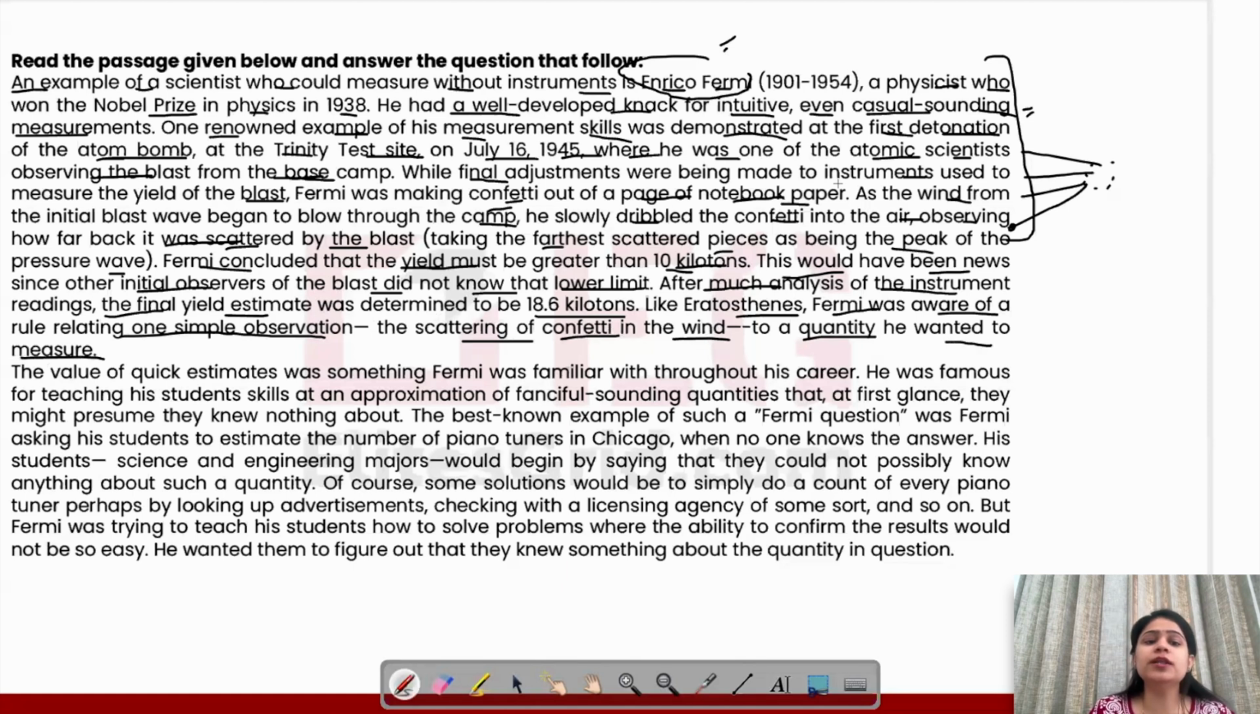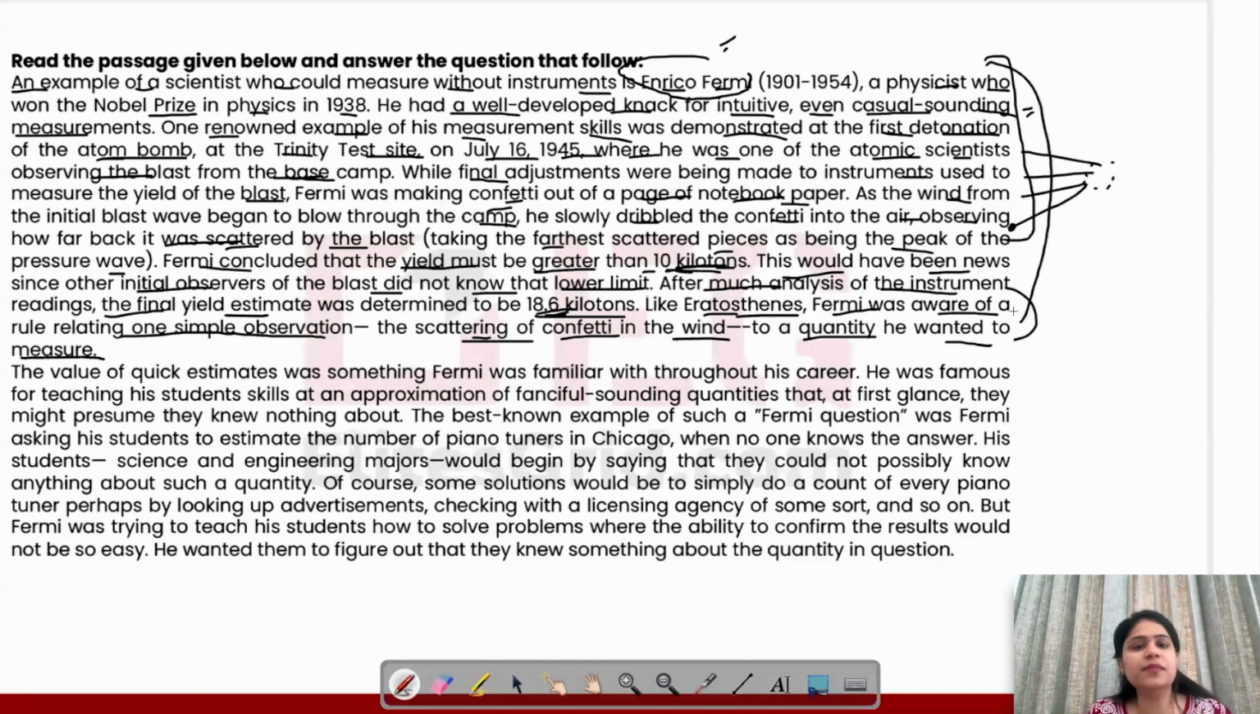So, based on how far that piece of paper had gone, he concluded that at least, at minimum, the yield would be above that. And in reality, it was definitely above that. So somewhere his estimation was correct, because he assumed that it would be greater than 10 kilotons, and in reality also 18.6 was found. So he's being compared to another scholar, and how he could relate the scattering of that small piece of paper to a quantity about the yield of the atom bomb.